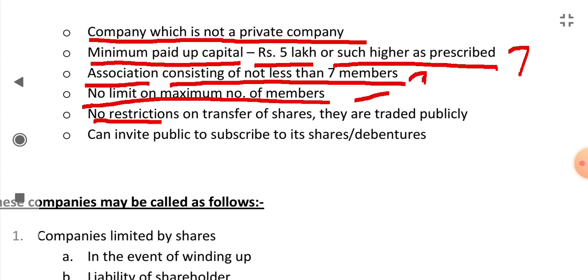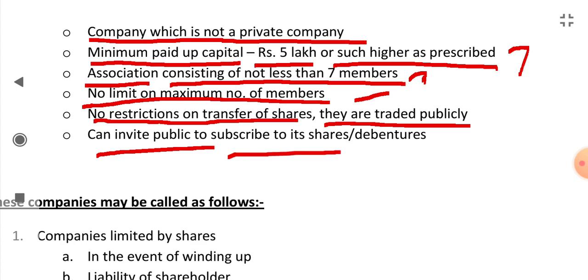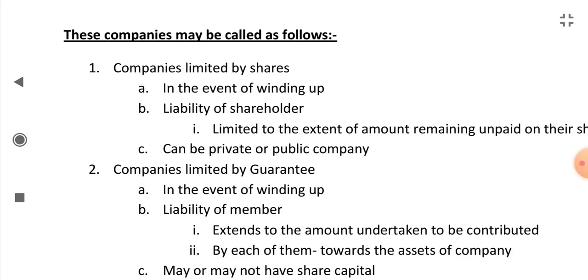There is no restriction on transfer of shares. They are traded publicly. In a private company, there was restriction on transfer of shares. In a public company, there is no restriction. A public company can invite the public to subscribe to its shares or debentures. The name itself is public company, so it can invite the public to subscribe to its shares, and its shares are traded publicly. These companies may be called as follows: companies limited by